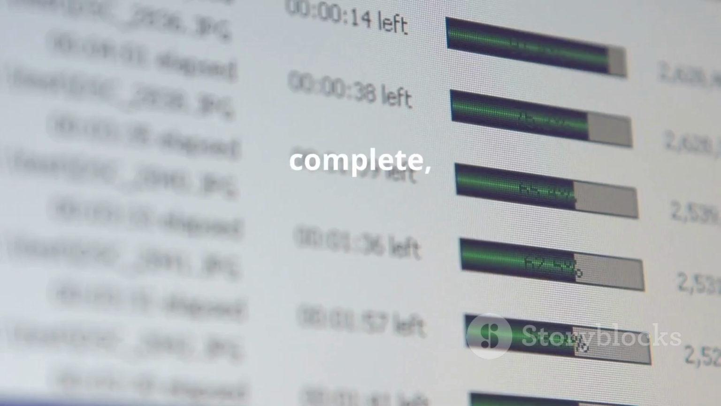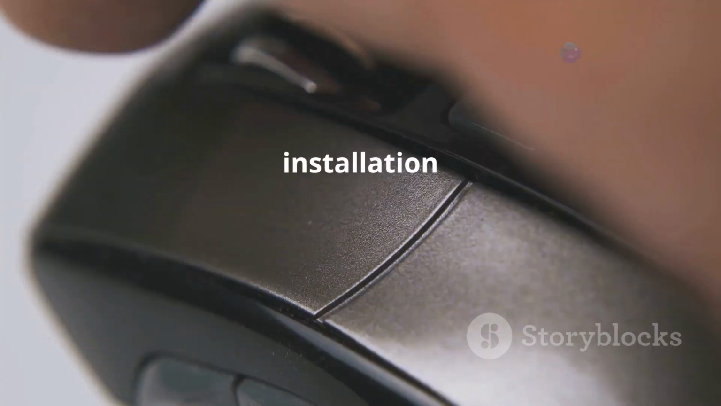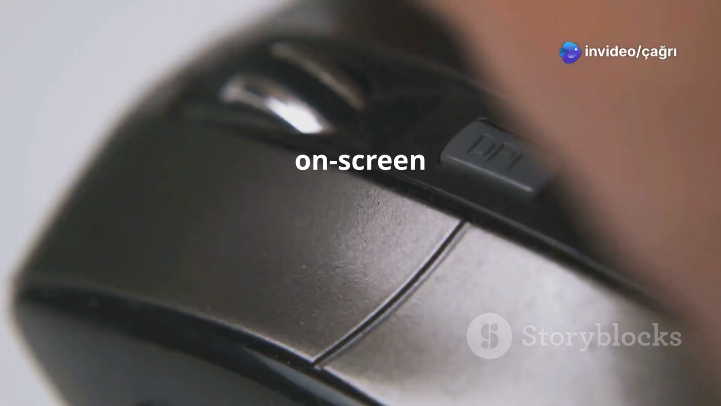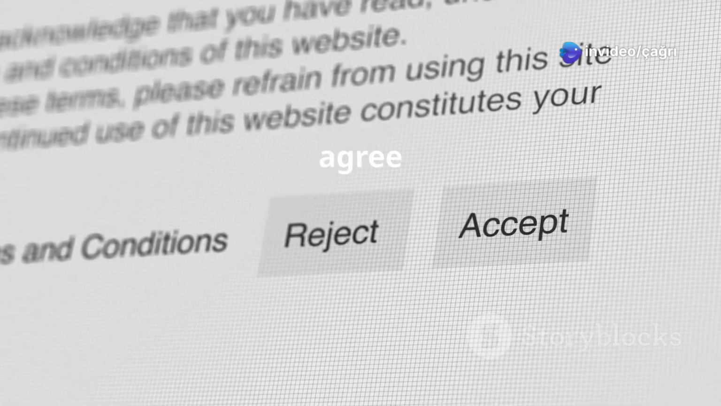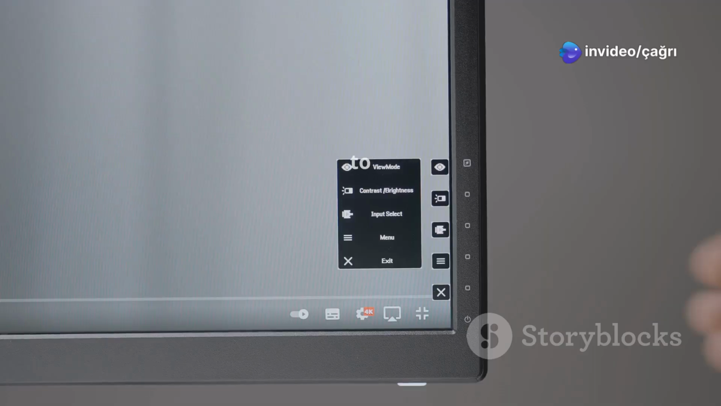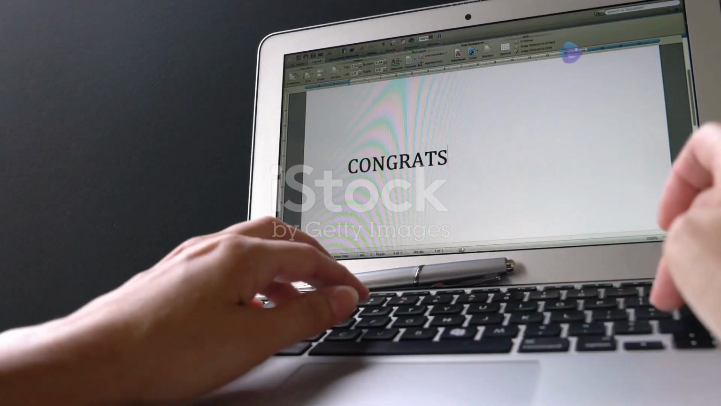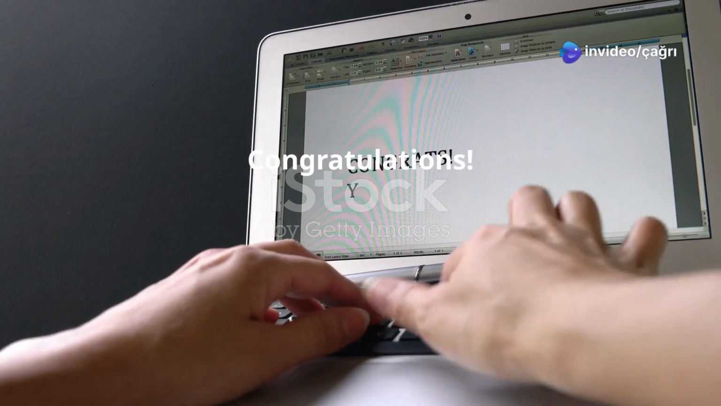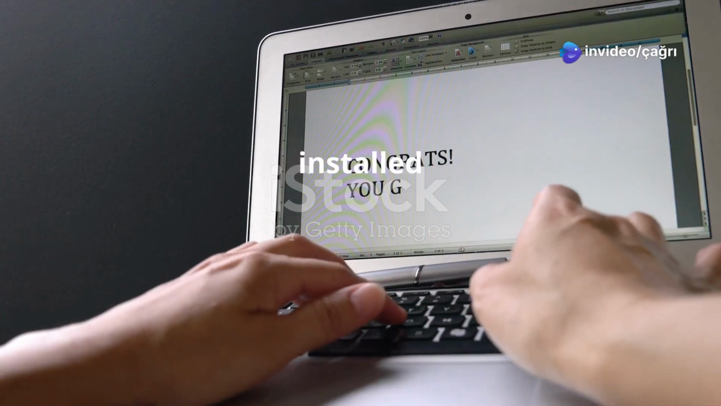Once the download is complete, locate the installation file. Double-click on it to start the installation process. Follow the on-screen instructions. You might need to agree to the terms and conditions. You might need to select installation options. Once you've made your selections, the installation will begin. This may take a few minutes. Congratulations! You've successfully installed DeepSeek.